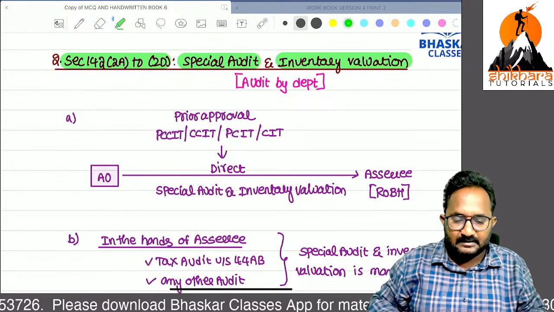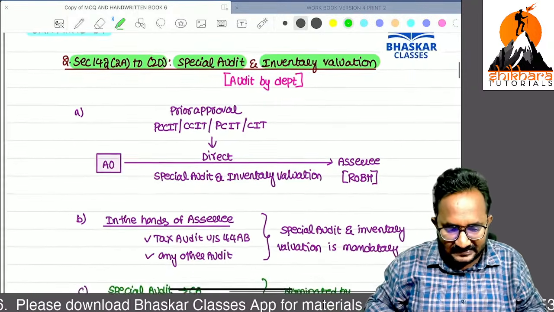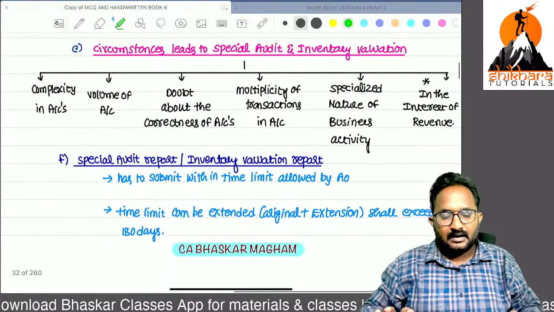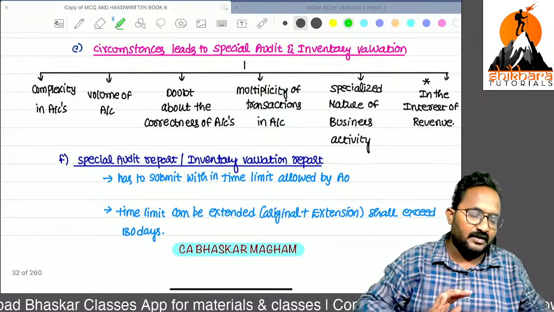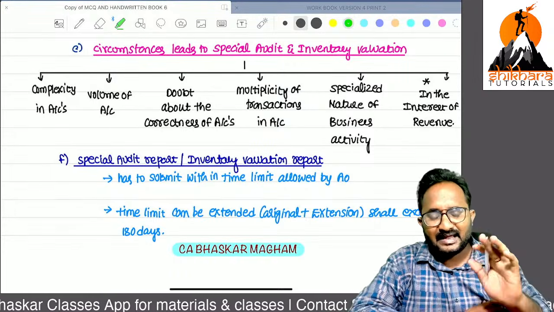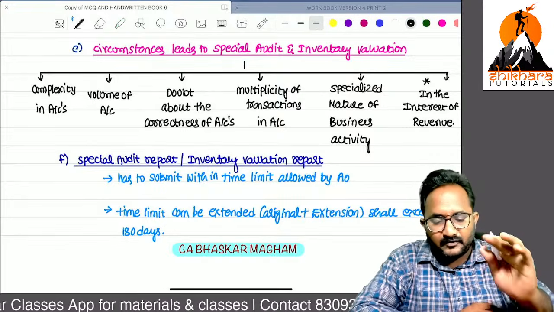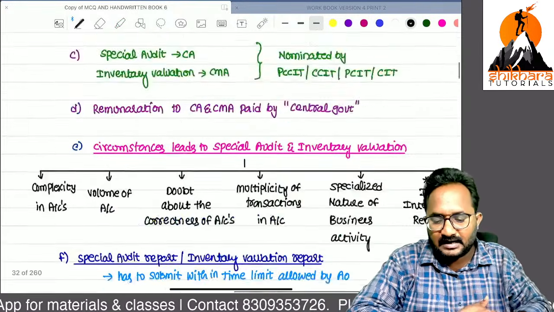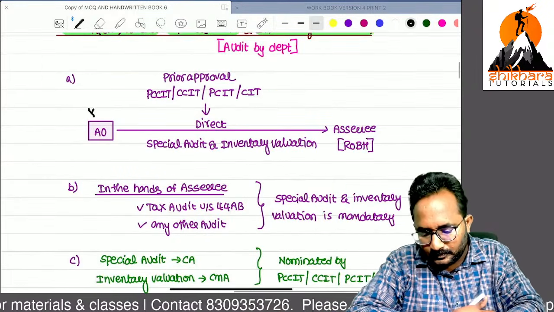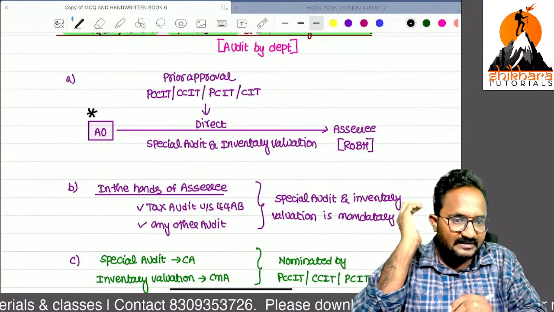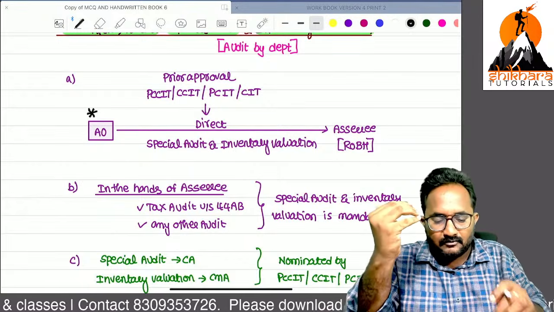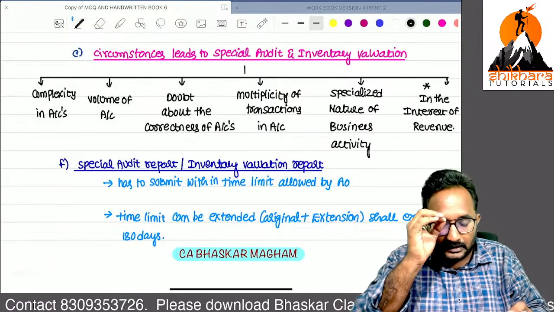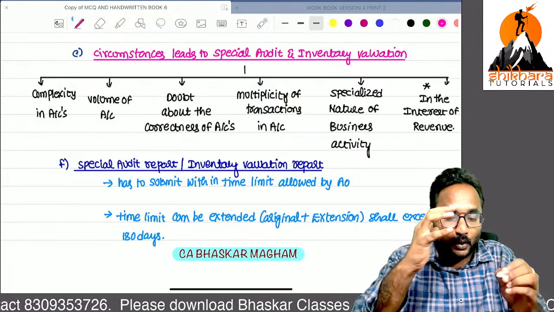So I will take one simple example for understanding this concept. Reliance filed their return of income, or any other big company you can take as an example, no problem. They filed the return of income. Who has the responsibility to verify that return of income? The AO. So by way of following some assessment procedures, he has to verify whether the filed return of income is correct or incorrect. Now, the AO is having certain doubts.